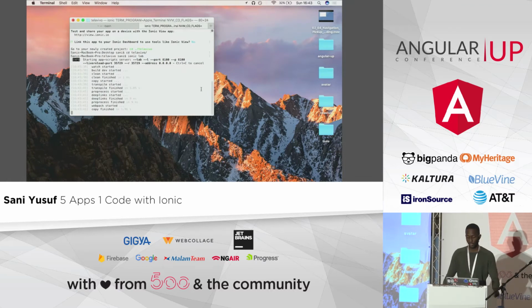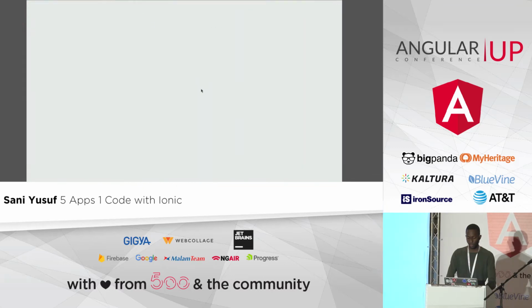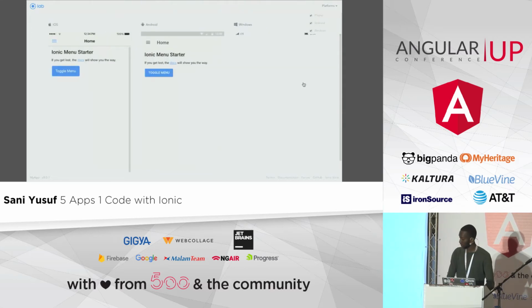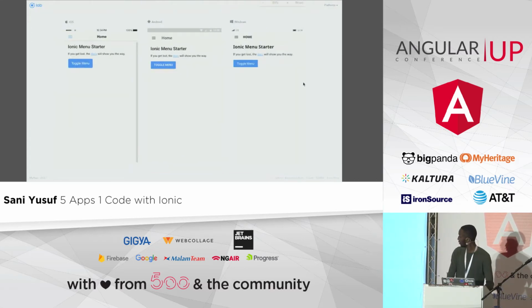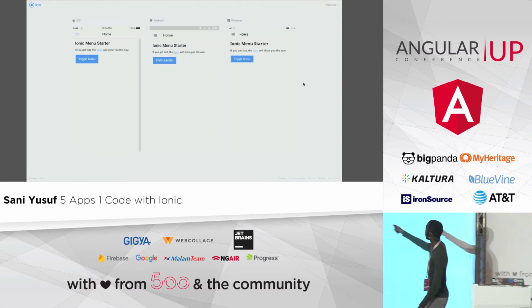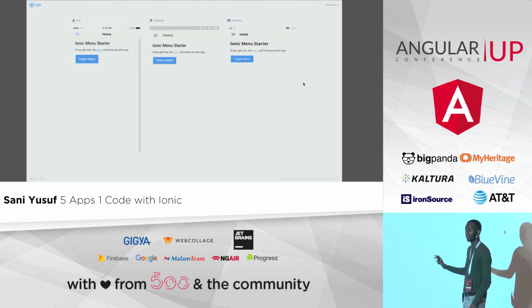So let's give this a second or two to come up. Okay, so we can see our Ionic Lab here. I can make it a bit smaller. Can everybody see that? So what you see here is iOS, Android, and Windows running the same exact code.